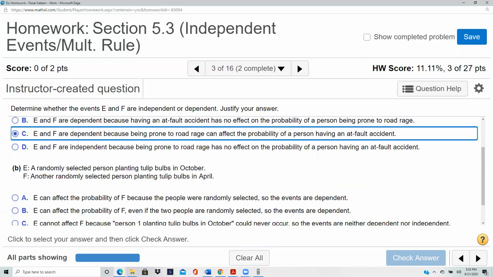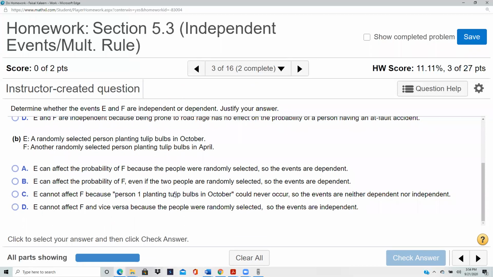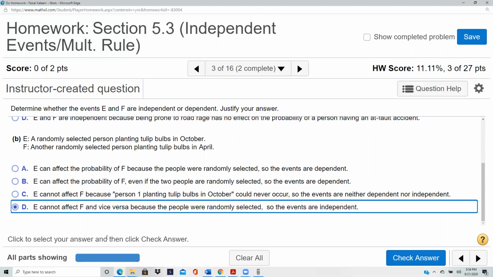A randomly selected person planting tulips in October, another randomly selected person planting tulips in April. So now these are different randomly selected persons. What one does should have no effect on the other. So they are independent. And this is the only one that is saying that they are independent. E cannot affect F and vice versa.